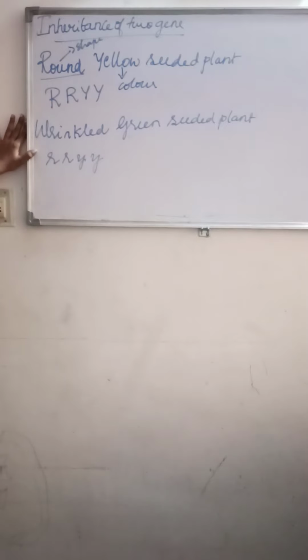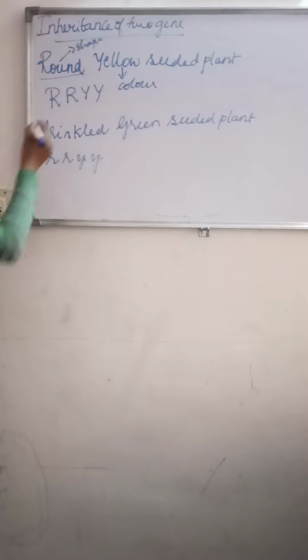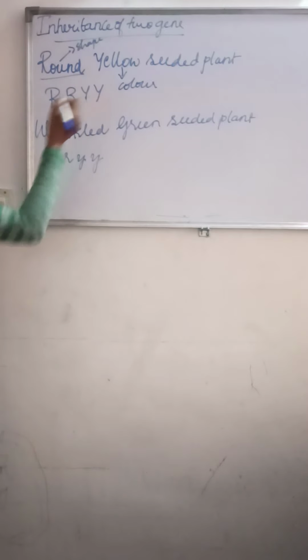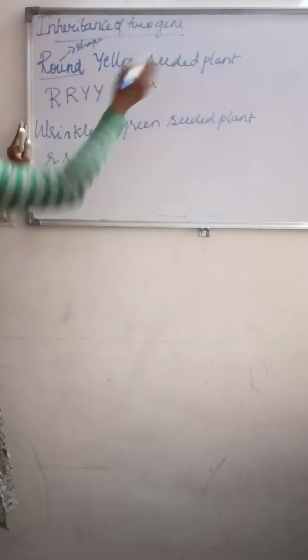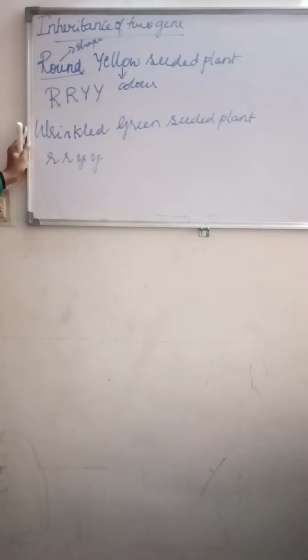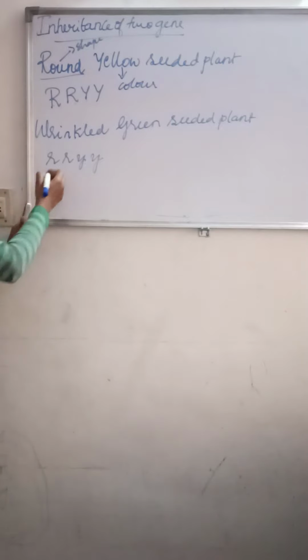So where do we write these alleles? Capital R, capital R, capital Y, capital Y for the round yellow seeded plant. So I repeat, he took a round yellow seeded plant and crossed it with a wrinkled green seeded plant. So what is the allele? That is small r, small r, small y, small y.